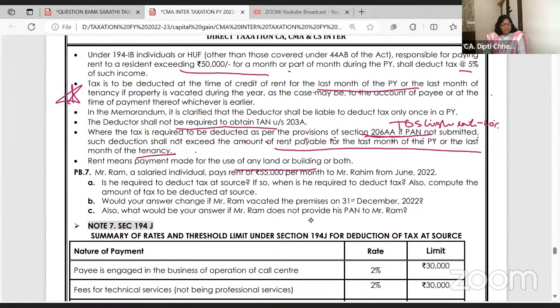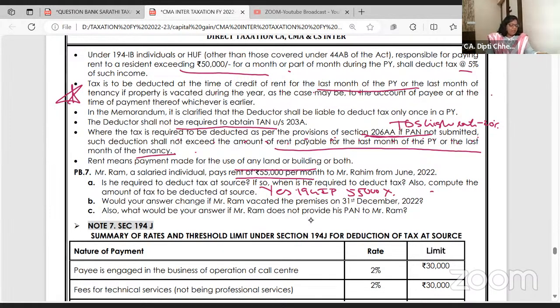Okay, this is a very nice question. I took more than 5 to 6 questions related to that concept, and now we can pause and take some combined questions. Ram is a salaried individual and he's paying 55,000 rent. That is above 50,000. Is he required to deduct TDS? Okay, answer is yes. Under 194-IB, rent is 55,000 per month.